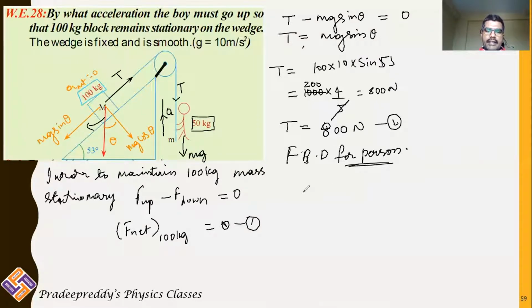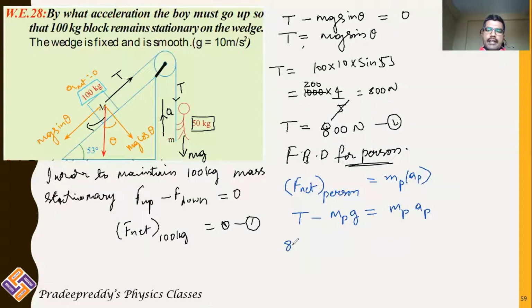Therefore I can write F net on the person is equal to the mass of the person into the acceleration of the person. F net on the person will be equal to the upward force, tension, minus the downward force, the gravitational force, mass of the person into acceleration due to gravity, which is equal to the mass of the person into the acceleration of the person.